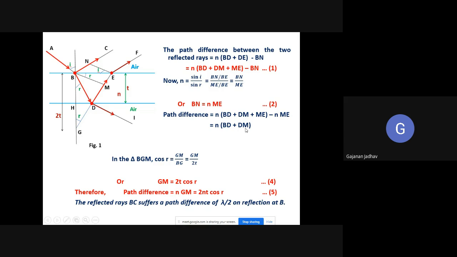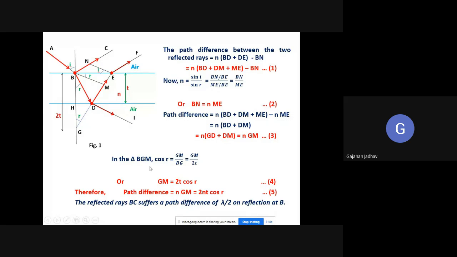So we have the path difference n of BD plus DM. Now BD is equal to GD, so I have taken it as GD, and I wrote n of GD plus DM. GD plus DM is nothing but GM. So again I get the equation n into GM. Let us consider this as equation number 3.